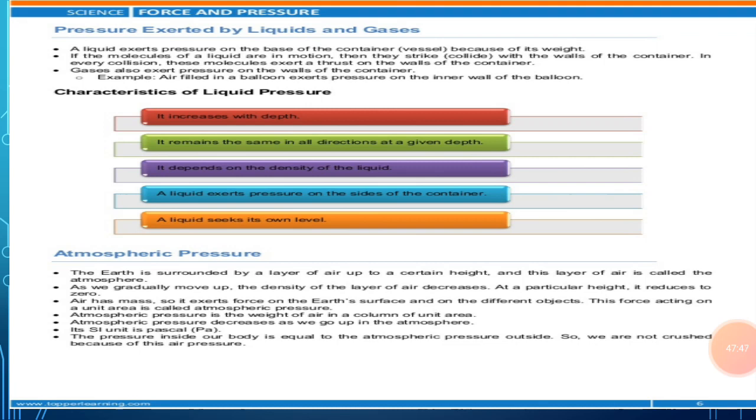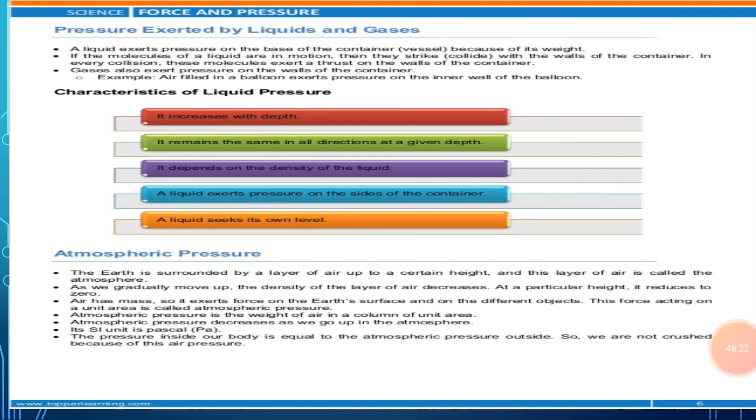If we pour more water in the plastic bottle to increase the depth, we will see that the bulge in the rubber sheet increases. This indicates that the pressure exerted by the water increases with increasing depth. And from this activity, we get the conclusion that the liquid exerts pressure on the walls or the sides of its container, and the pressure exerted by the liquid on the walls or sides of its container increases by increasing its depth.